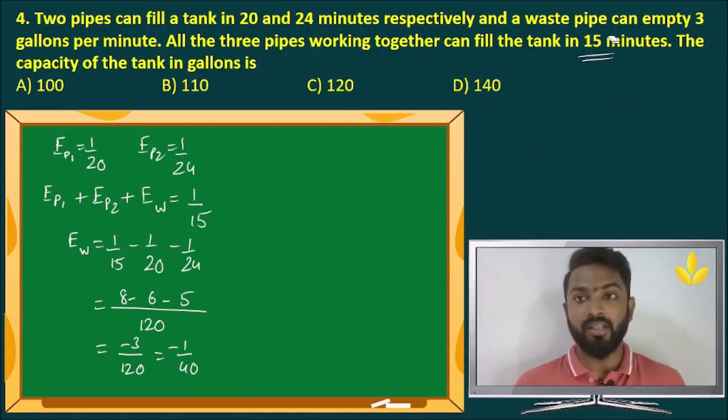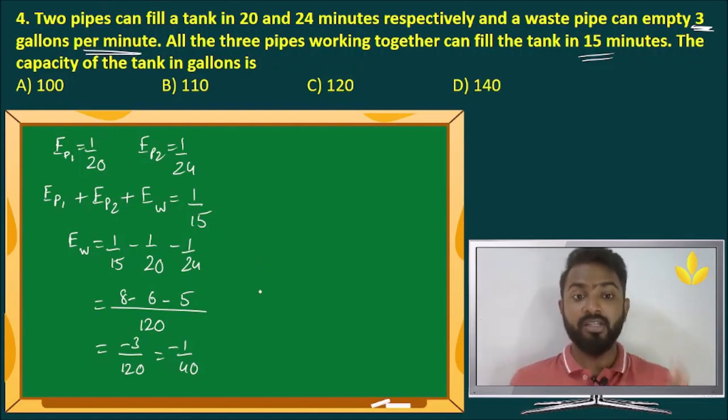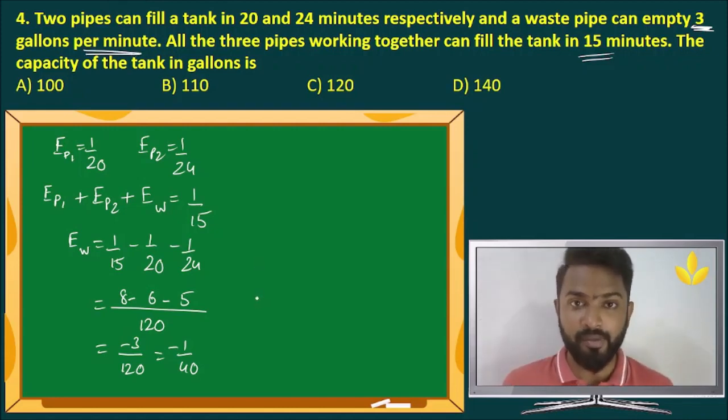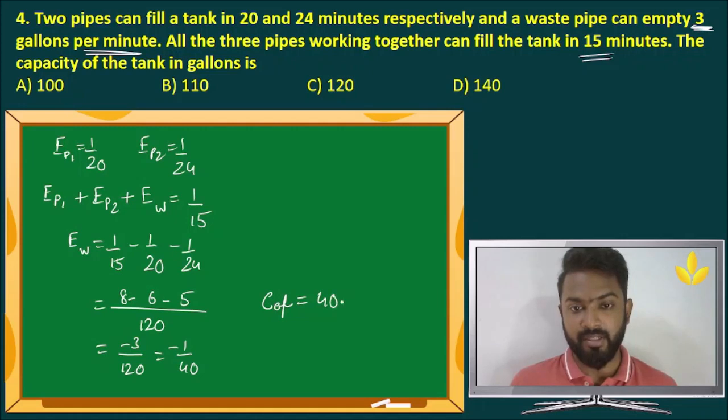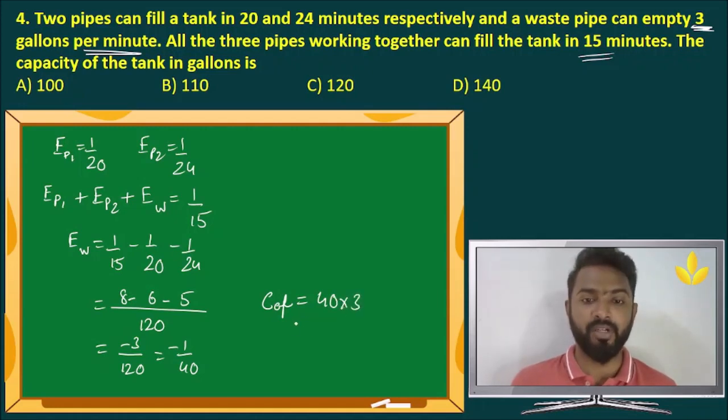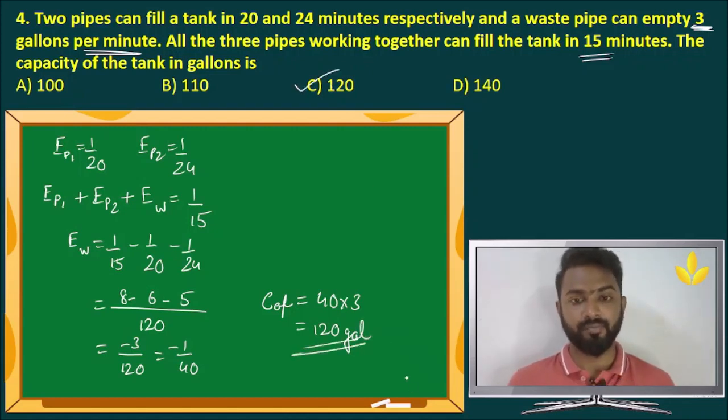And they have told that the waste pipe can empty 3 gallons per minute. So 3 gallons per minute for 40 minutes. That is the entire capacity of the tank. So the capacity is 40 minutes into 3 gallons per minute. That is 120 gallons. Answer is C. Alright, let's move on.